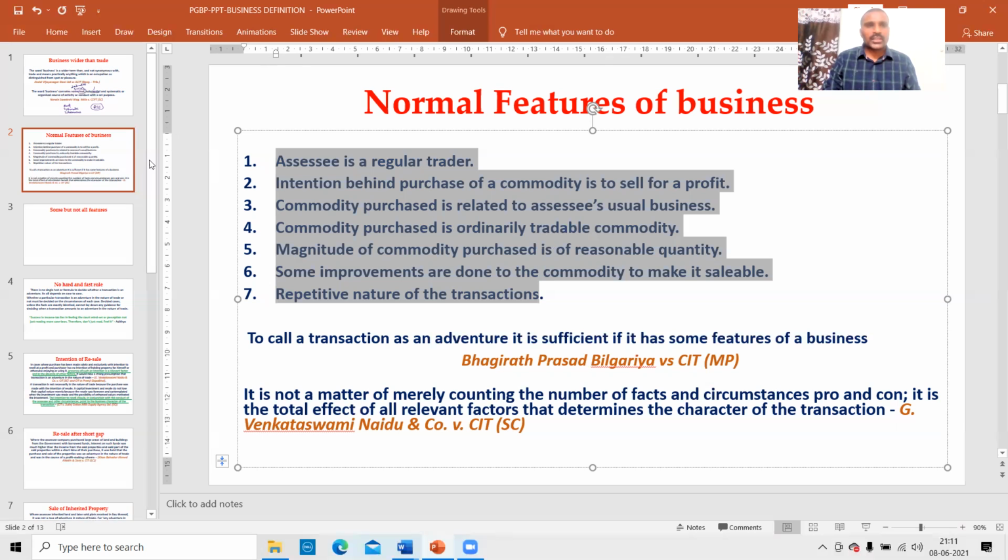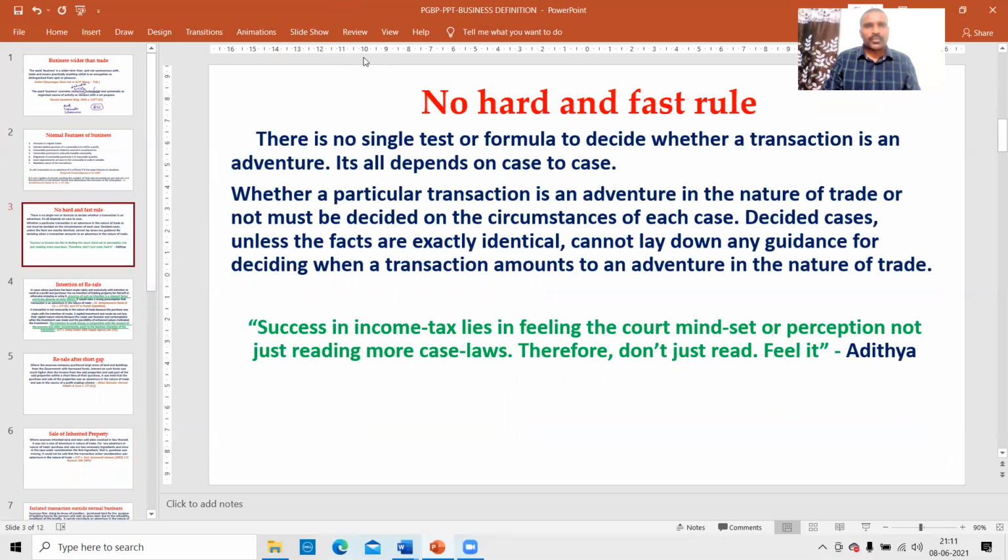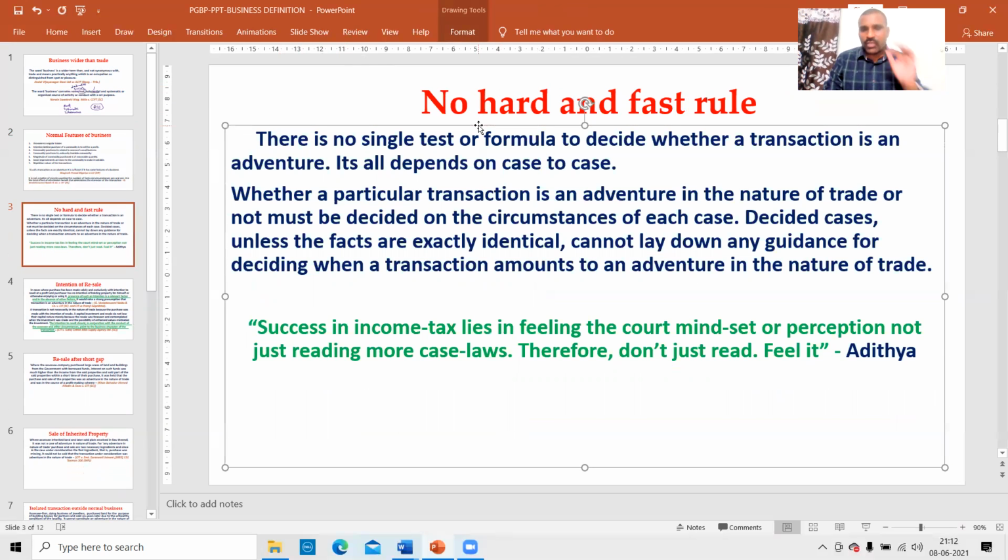We'll discuss those case laws now. Look at this one by one. No hard and fast rule to determine. Very, very important: before I go into the case laws, my sincere suggestion is don't blindly rely on the case laws. So far as this aspect is concerned, don't blindly rely on them, because in academics you are learning only the conclusion. You don't know exactly the complete facts.